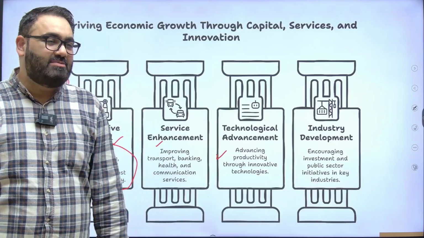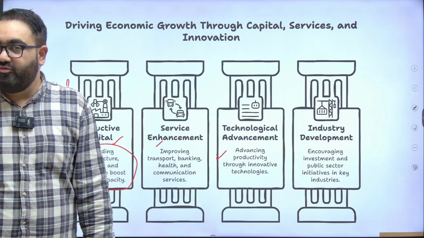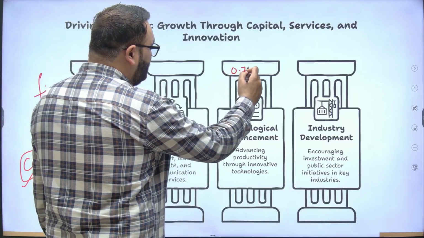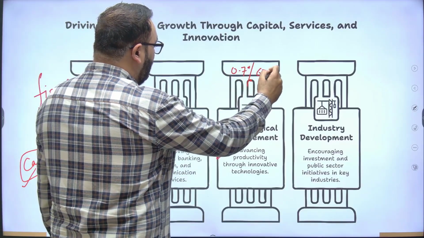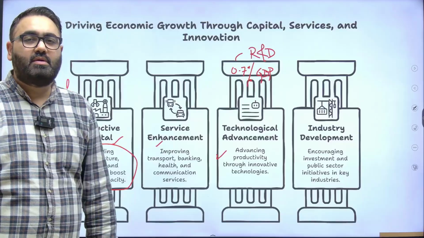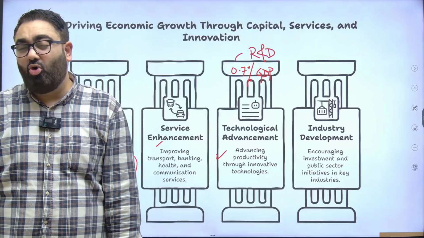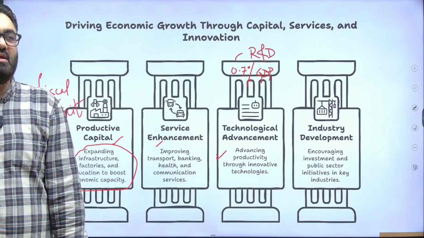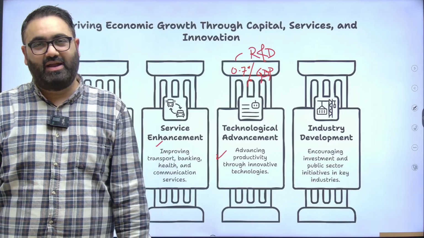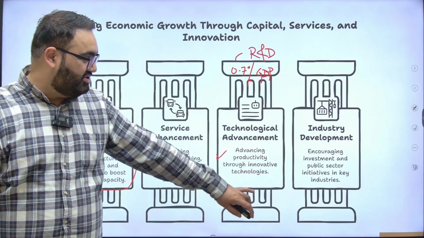India, for example, spends much less on research and development, R&D, than other countries. Just to give you a comparison, India spends about 0.7% of our GDP on R&D expenditure, which is very, very low. There are countries such as Israel and South Korea that spend over 4 to 5% of their GDP on R&D. China spends close to 3% on R&D. That is a huge number. That is why for technological advancement we still are lagging.